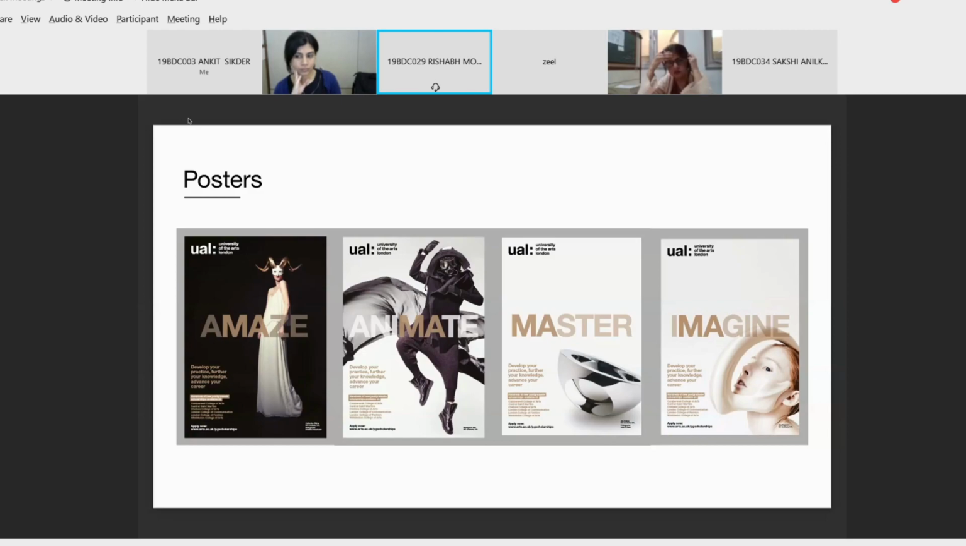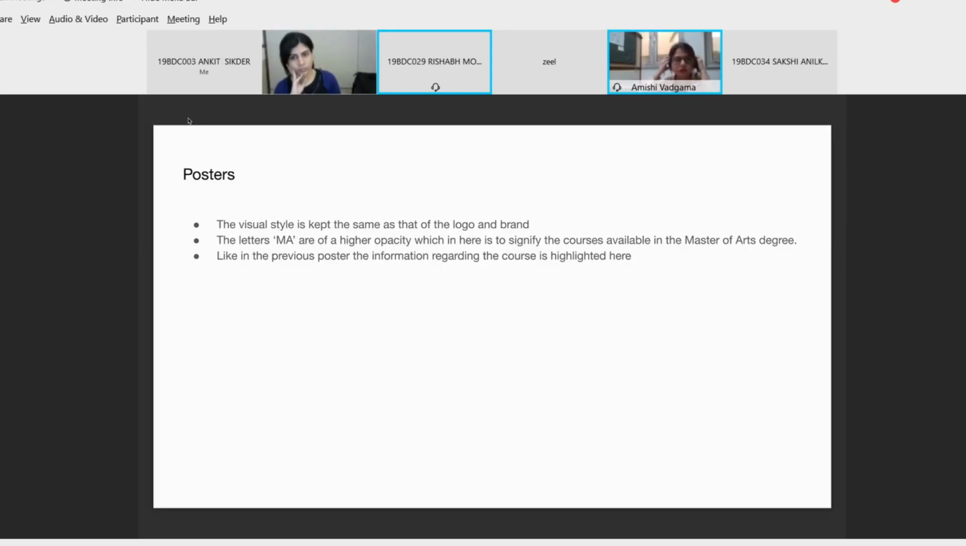Now, the main observation here, other than the visual style, is how the letters M and A are highlighted in all of the posters that were seen before. This pertains to the Master of Arts degree that is available in postgraduate. They have made their posters in such a way that the M and A are of a higher opacity than the other letters. So evidently the posters here are advertising the Master of Arts degree. And also, like I said in the first Life is Short poster, the main information regarding the postgraduate courses is again highlighted, this time in gold. Next one, Sakshi.